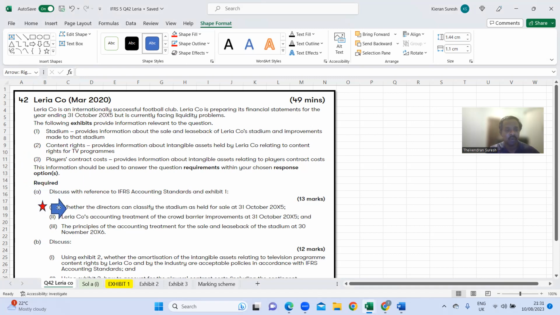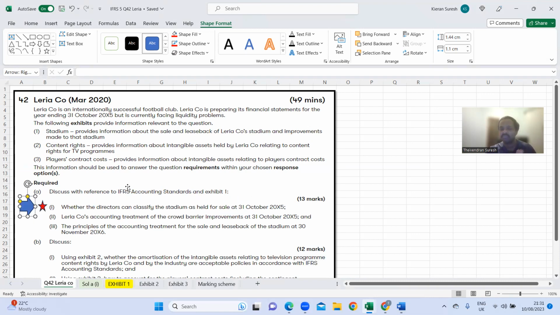So we've been given the first part. The first part is whether the directors can classify the stadium. That means we need to refer to note 1 in exhibit 1. We've been asked whether the directors can classify the stadium as held for sale at 31st October 2015. That means on this reporting date, can the directors classify this stadium as a non-current asset held for sale, right?